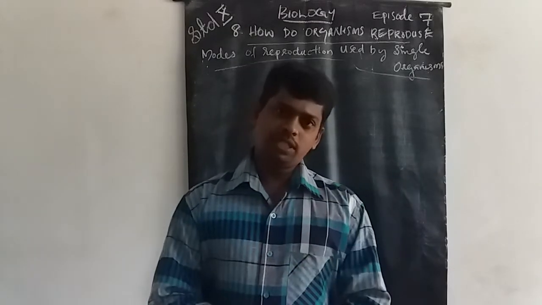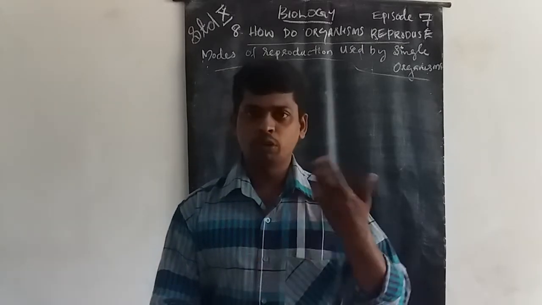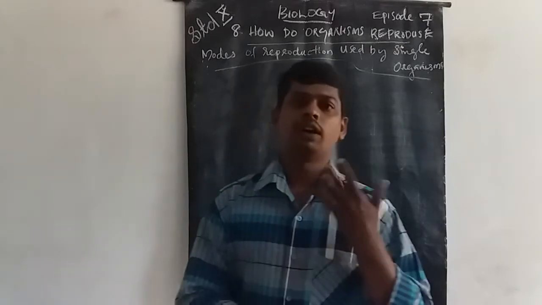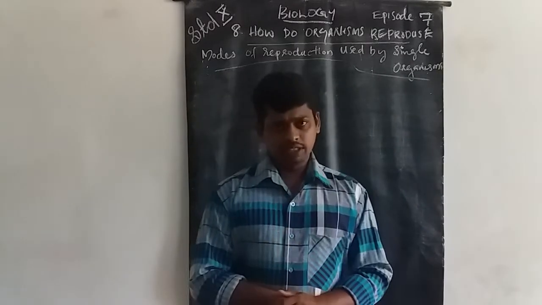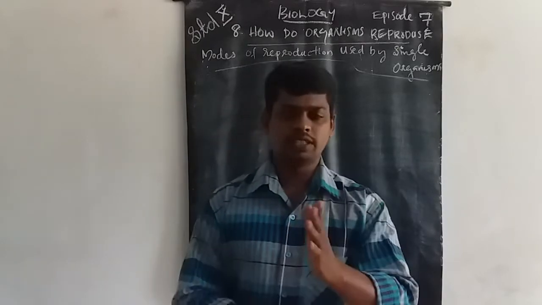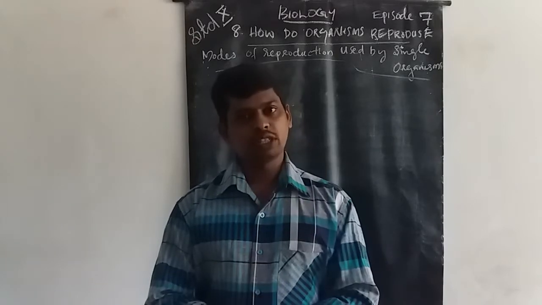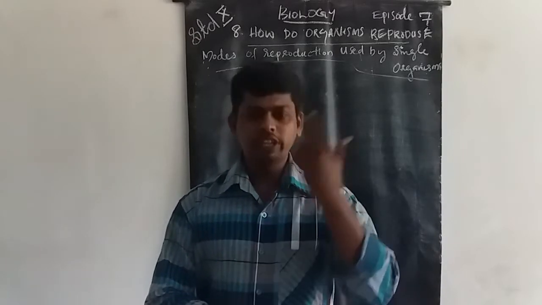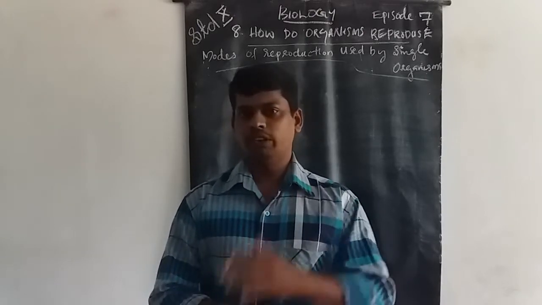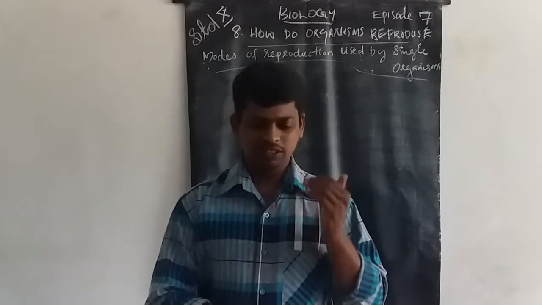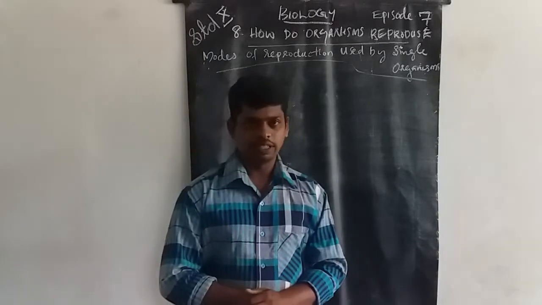The reproduction methods are mainly of two types: sexual reproduction and asexual reproduction. You know about these two types of reproduction. In the previous class, we started the asexual reproduction methods. The asexual reproduction methods include, first, fission. Fission is already studied, but let's recollect it. Fission is of two types.